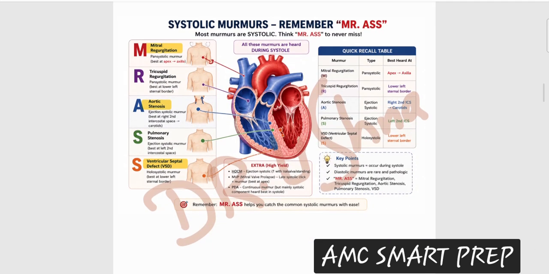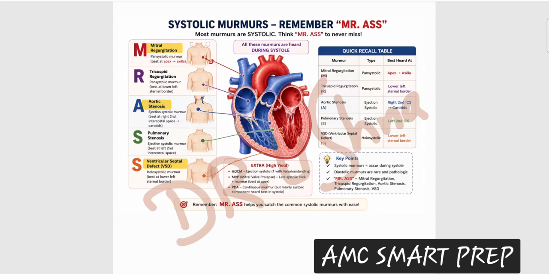Now systolic murmur. You can have the concept that all the remaining murmurs are basically systolic murmurs. So if you remember ARMS, whatever is left is your systolic murmur, which is basically Mr. S. Mr. S is your systolic. Mr. is for mitral regurgitation, and he loves to pair with the tricuspid. So mitral and tricuspid regurgitation are systolic murmurs, and AS is aortic stenosis. A for aortic, S for stenosis. And he loves to pair with the pulmonary one. So aortic stenosis and pulmonary stenosis are both systolic murmurs.